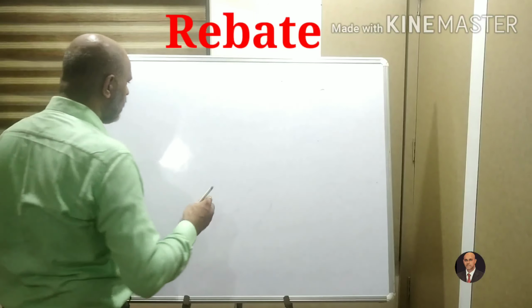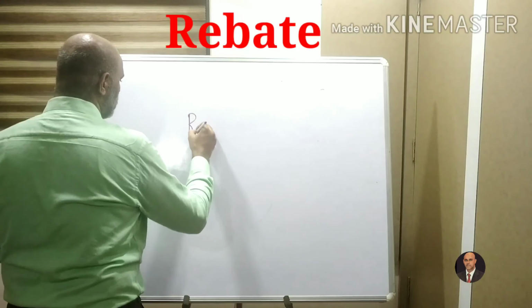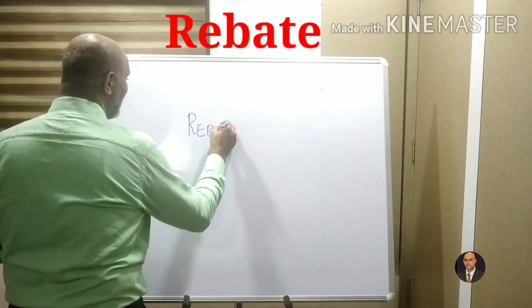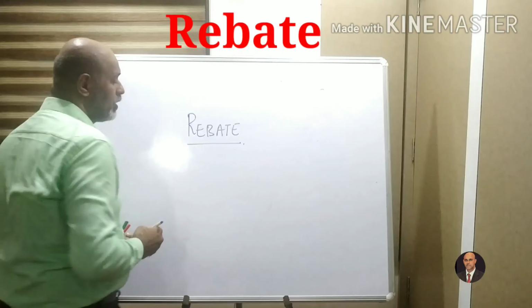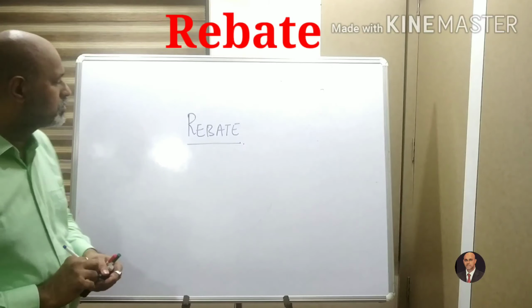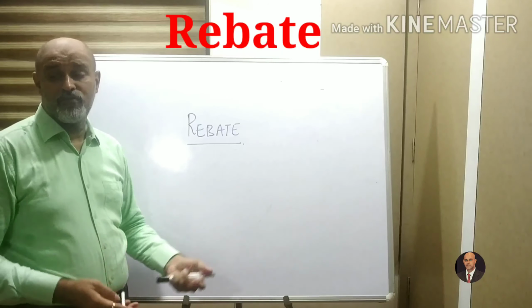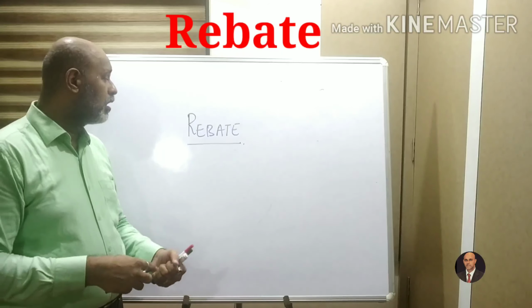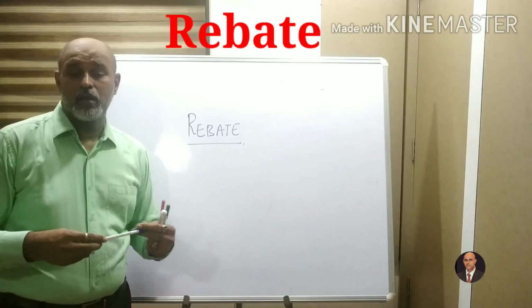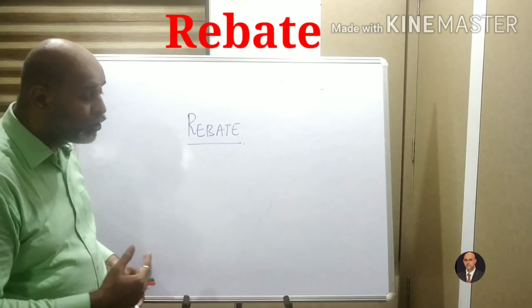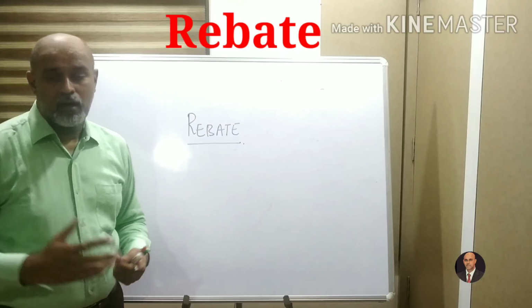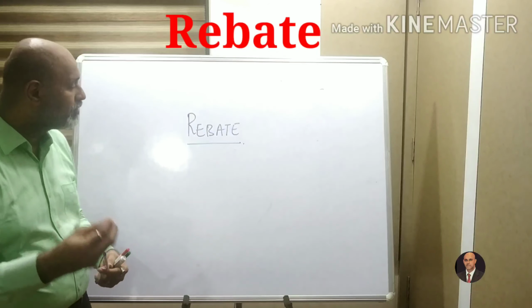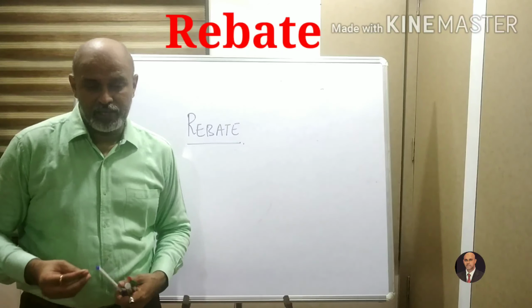Now basically when we talk about this word rebate, it goes hand in hand with another word which is known as discount. A rebate is giving you a further discount. You make the payment, you have to pay that much less. Or also what they do is that they increase the quantity. If you buy half a kg, you are given 100 grams free or 50 grams free.